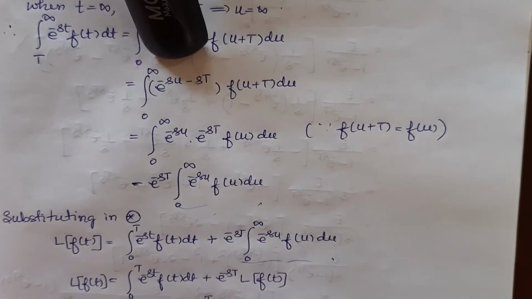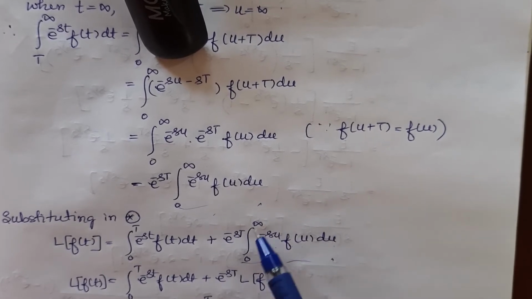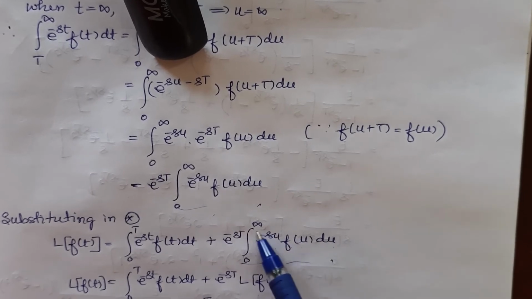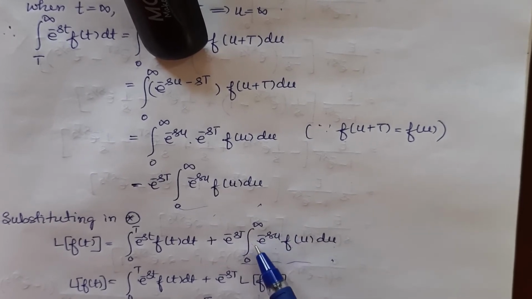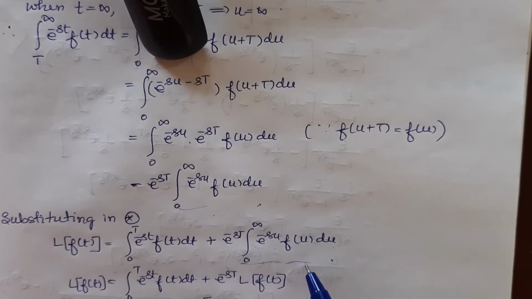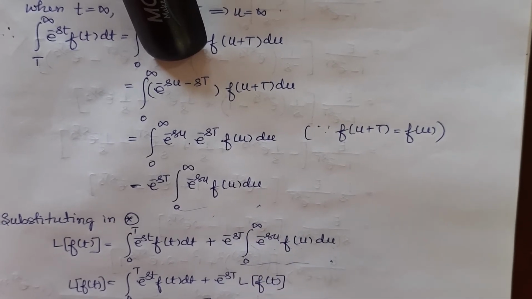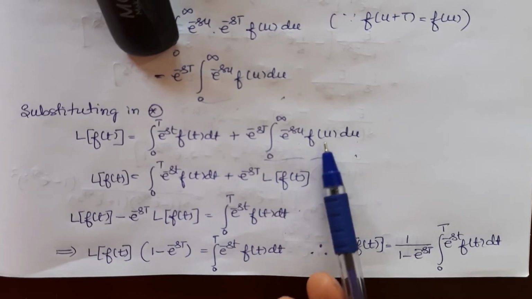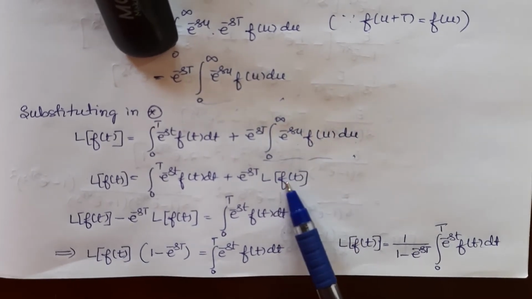But what do we know about integration? Integration is independent of the variable of integration. So even if it is t, u, whatever it is, this is going to give me L of f of t itself and not L of f of u. So we will substitute, so that this term becomes L of f of t.